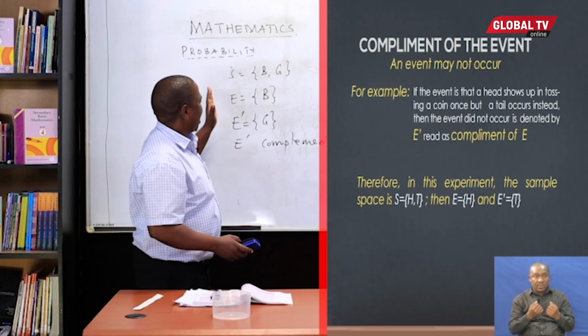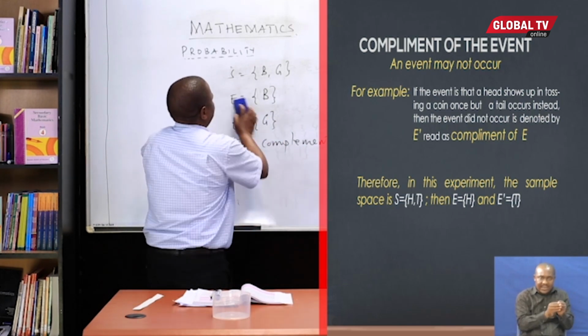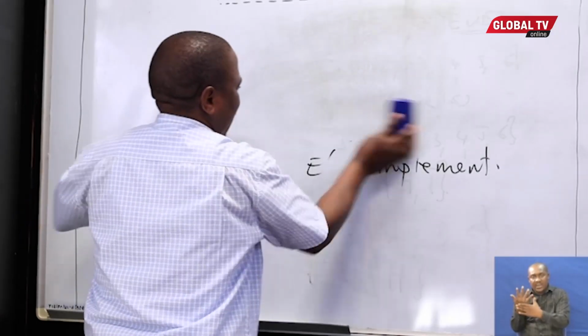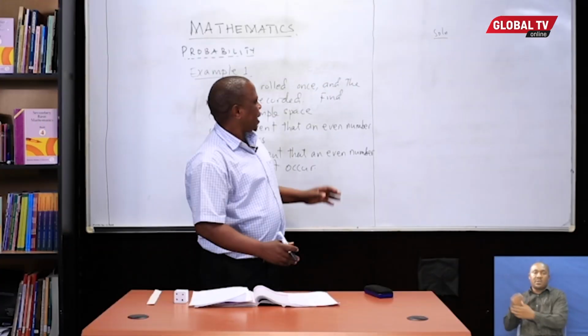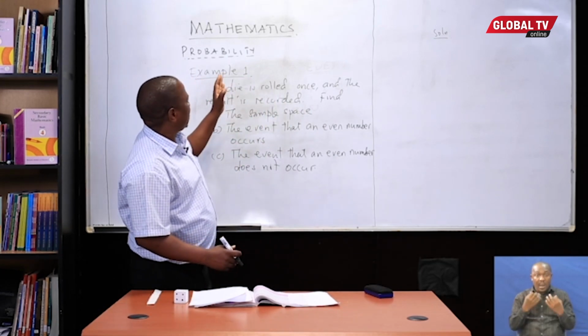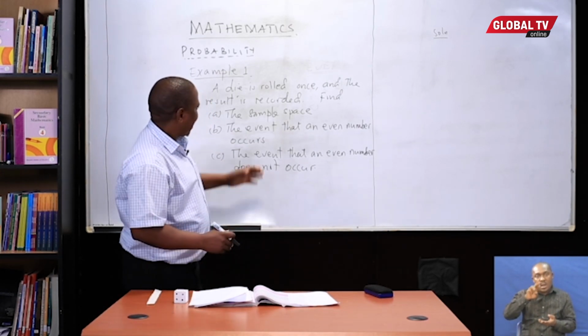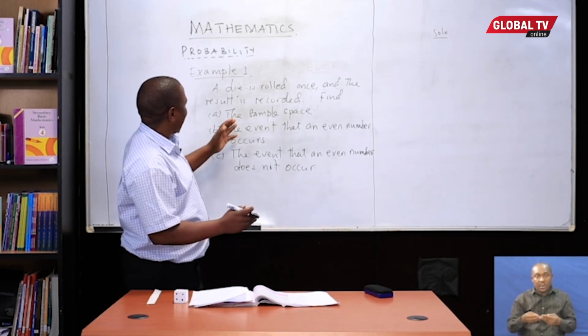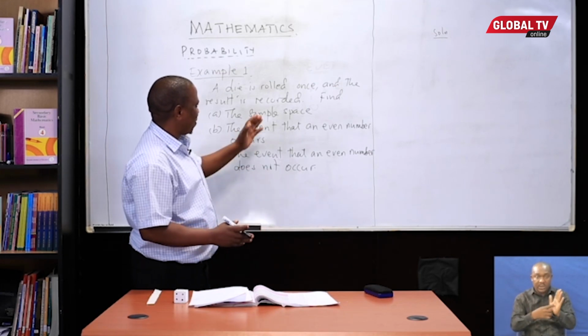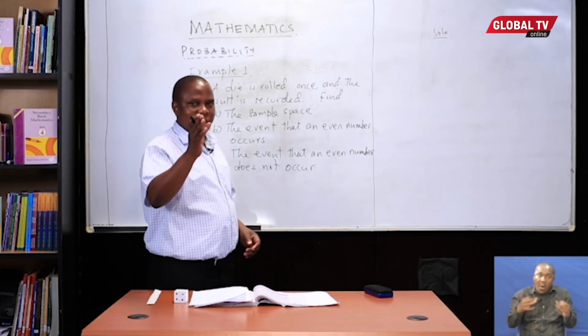Let us have a look at some examples which can help us to practice on possibility sets, events, and the complement of an event. I want to write an example of a question here. After having seen how to determine the possibility set, that is the sample space, and the events, let us have a question which can help us to see to what level we have understood how to determine the possibility set and the event.